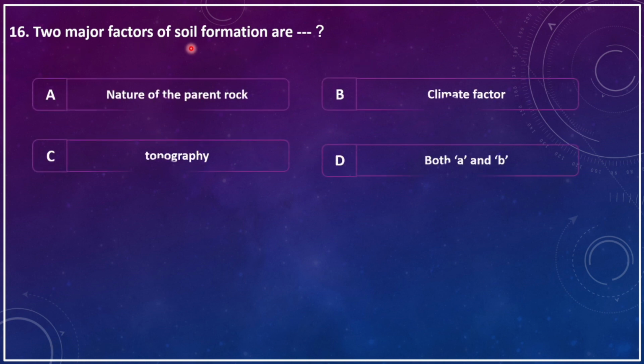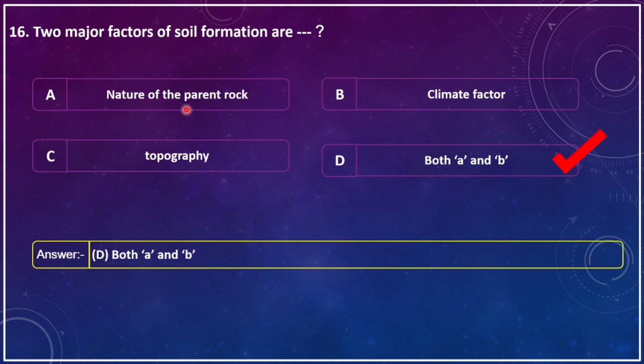Two major factors of soil formation are dash. A, nature of the parent rock. B, climate factors. C, topography. D, both A and B. The correct answer is both A and B. That means nature of the parent rock as well as the climate factors are responsible for soil formation.